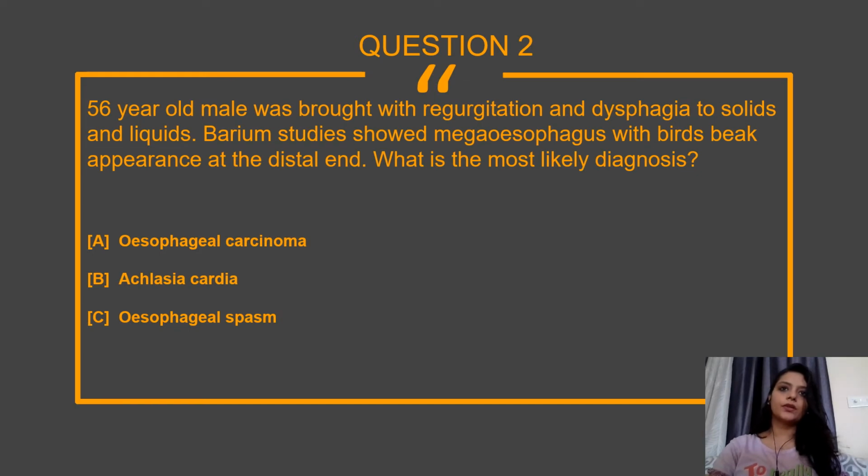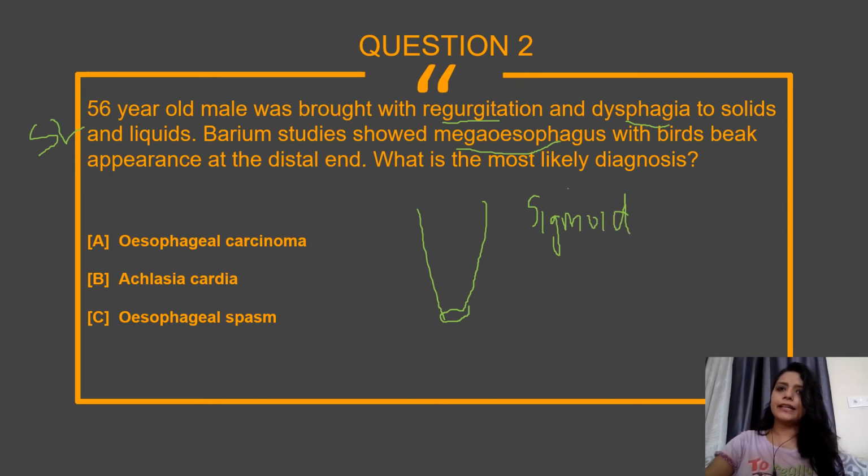Here regurgitation is a complaint, then dysphagia, and here also it is to solids and liquids. Again, the barium study showed megaesophagus. That is the same as gross dilatation of the esophagus. There is one more name, sigmoid esophagus. Both terms are the same, meaning the esophagus has been dilated beyond its normal size. So megaesophagus or sigmoid esophagus, both are the same.